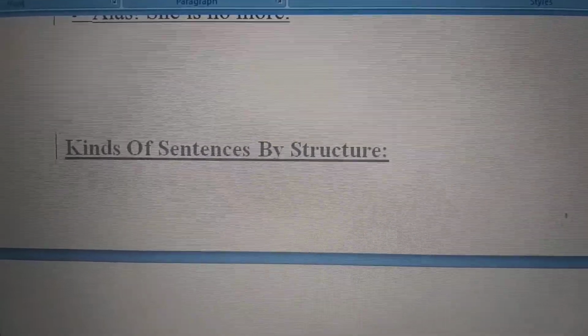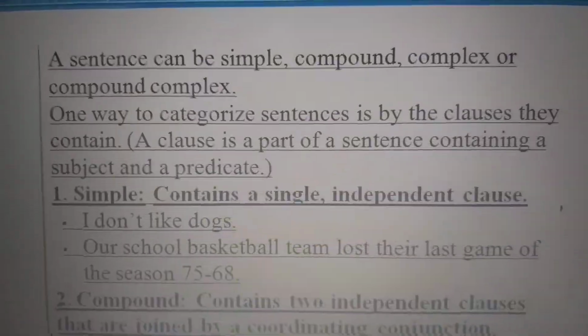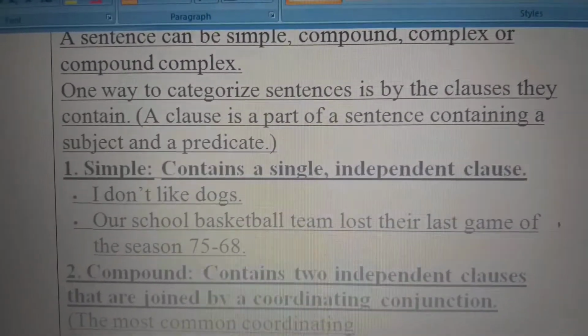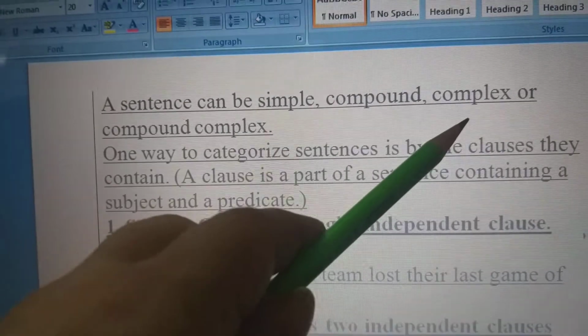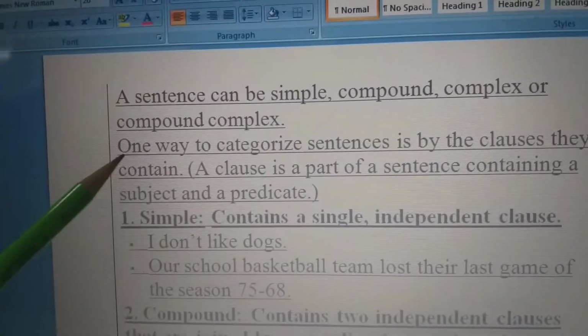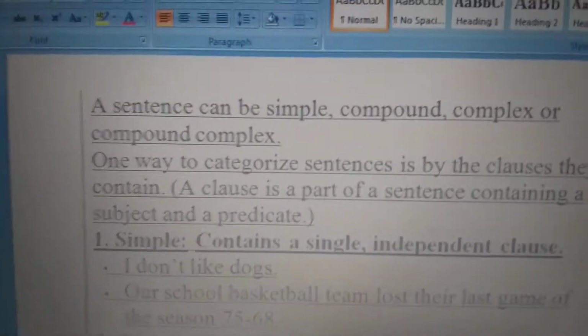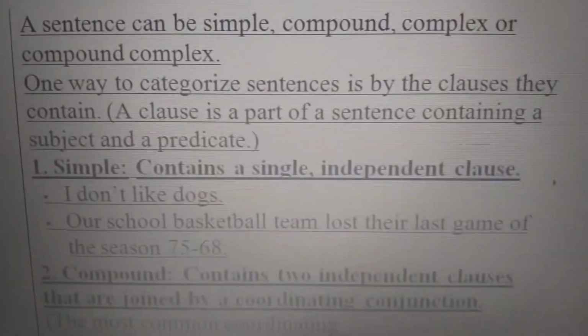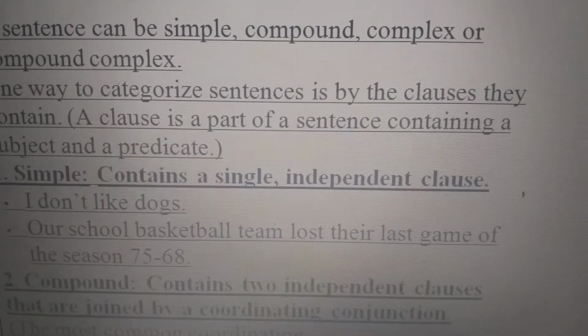Then come, students, kinds of sentences by structure. That is, there are three types of sentences: simple, compound, complex, and one more, the compound-complex. Now, the way to express them: a simple sentence contains a single independent clause.